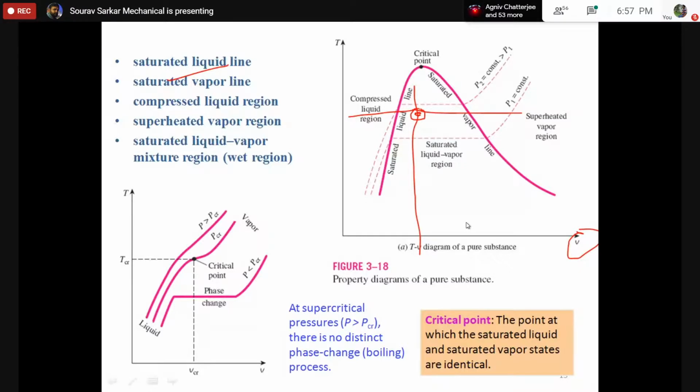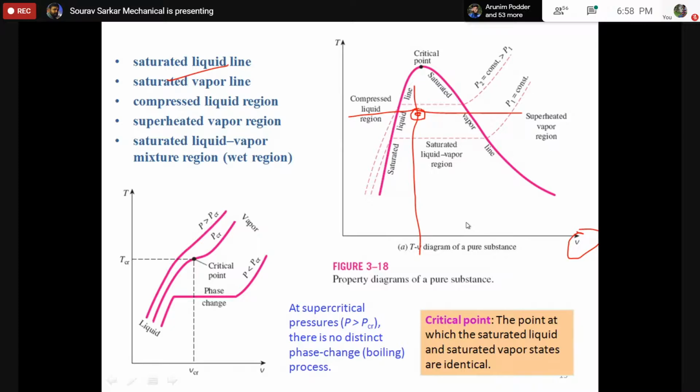We have to know two parameters. If someone called me and told me that I have some amount of water at 80 degrees, I cannot tell because the pressure is not specified. Exactly. If he told me that I have that water at room temperature, room pressure, I can tell you that it is liquid. But if he is not mentioning the pressure, I can't locate it.